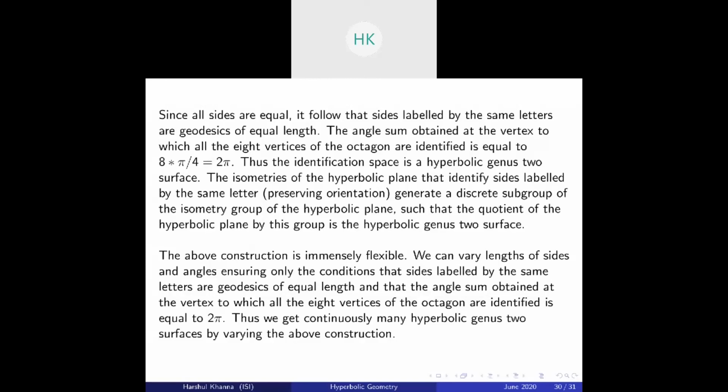So that concludes it. Now note that the above construction is immensely flexible. You can have different octagons which have geodesics of equal length, and the angle sum obtained at the vertex is 2 pi. Thus, we get continuously many hyperbolic genus 2 surfaces by varying the above construction.